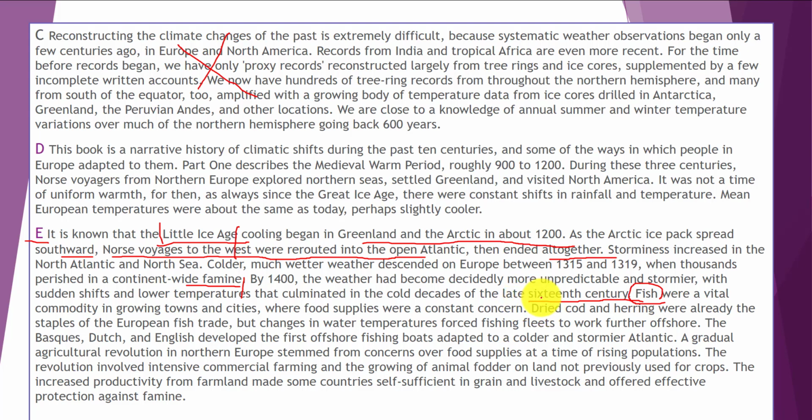of the paragraph. Okay, 16th century fish were a vital commodity in growing towns and cities, where food supplies were a constant concern. Dried cod, this is a kind of fish, and herring were already the staples of the European fish trade, but changes in water temperatures forced fishing fleets to work further offshore. And as you see, there is a change in fishing patterns. And we don't need to read the rest of the paragraph and the little ice age. Okay, let's go to the questions.